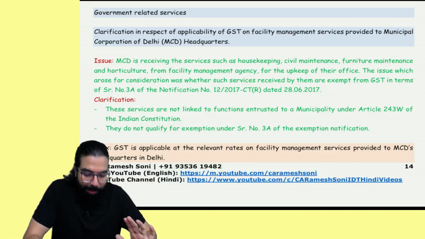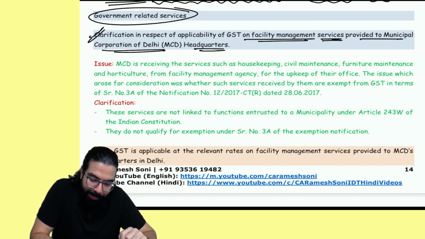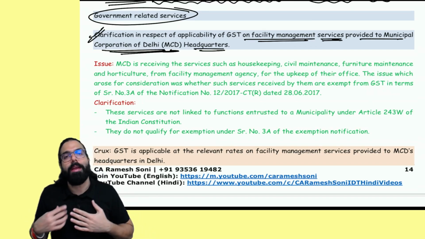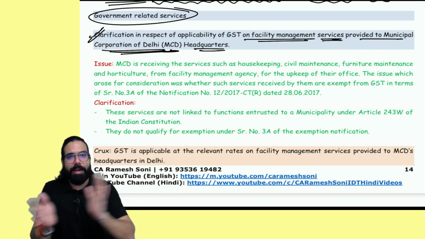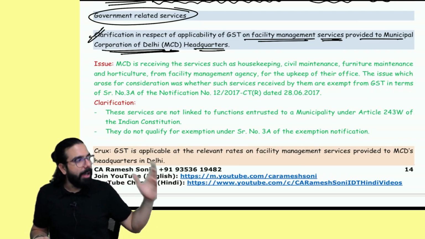Municipal Corporation of Delhi. Municipal Corporation. The municipality's work is the 243 G and W functions. Correct? Maintenance of street lights, cleaning of roads, etc.